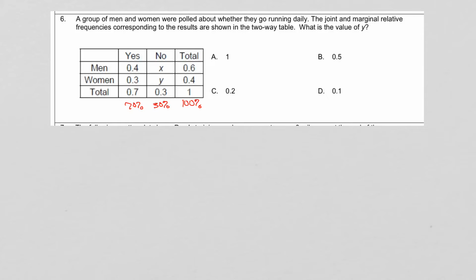So if they want to know what y is here, well, we know that this column, the women who do go running daily, plus this number have to add up to this number because this is our total. This plus this equals this. So if we write that out, 0.3 plus y equals 0.4. Well, what do we have to add to 0.3 to get 0.4? And the answer is 0.1. So our D choice would be the correct one.